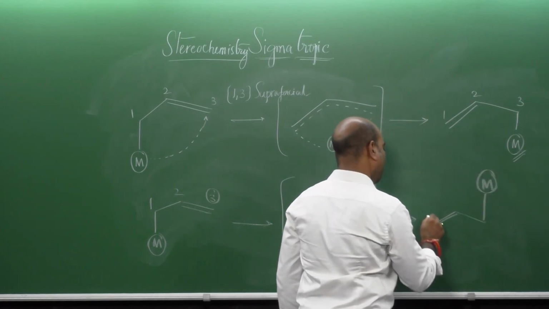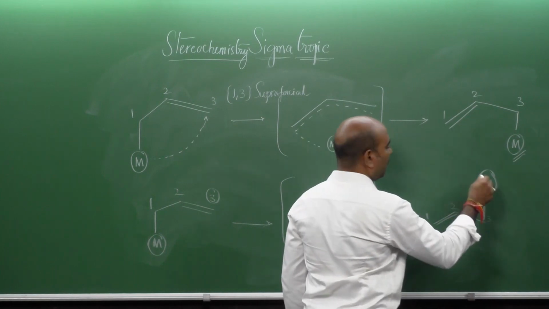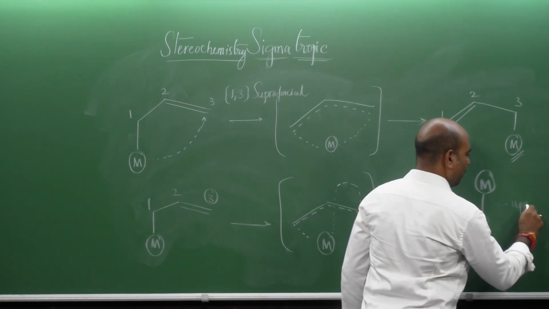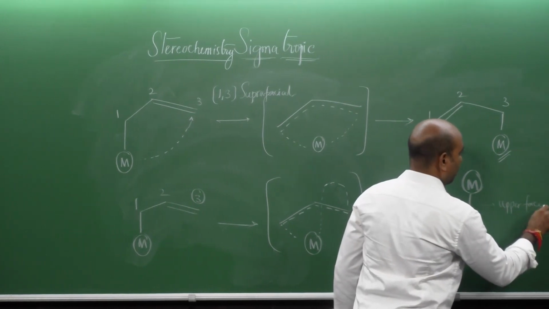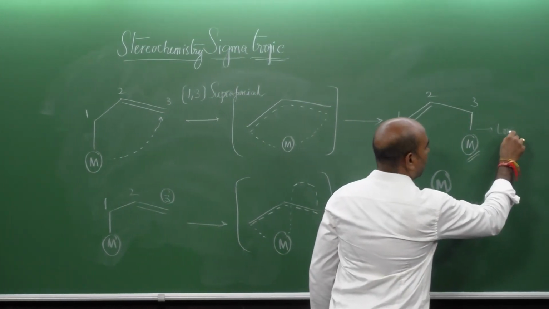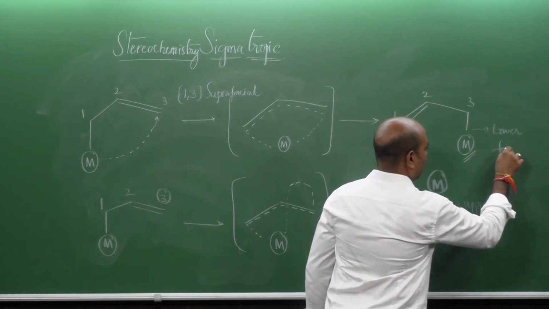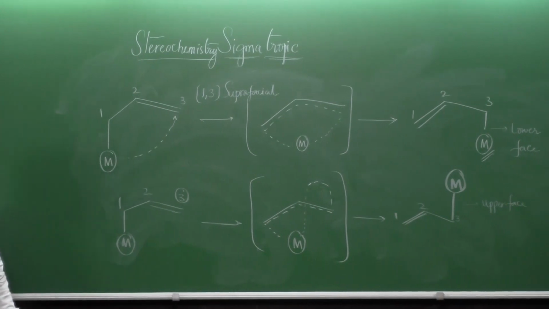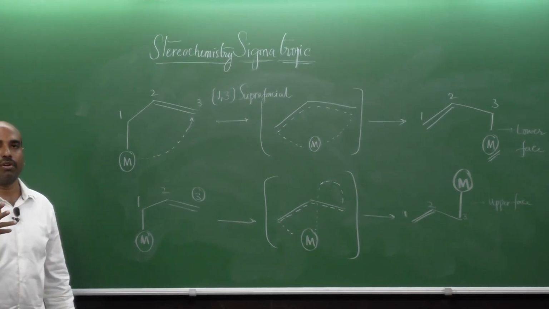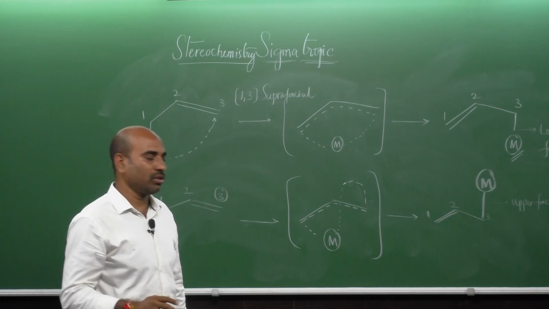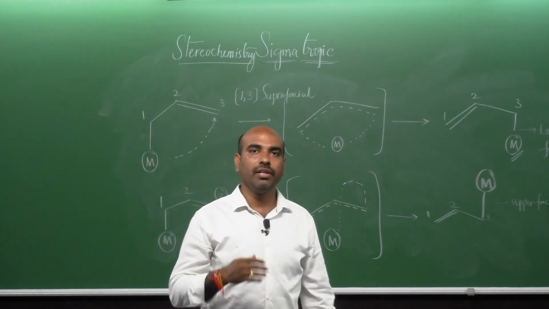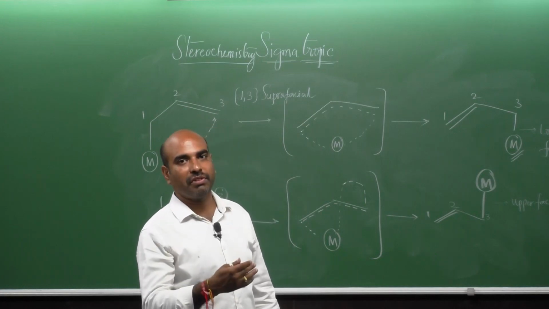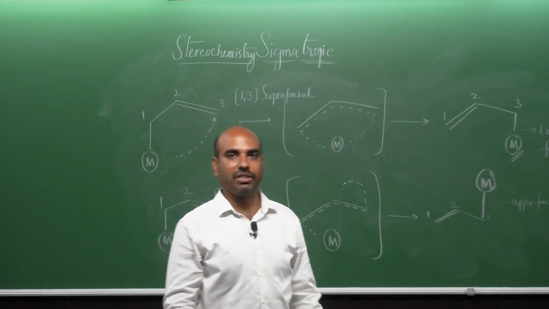So, the migrating group is on the upper face now, whereas it was on the lower face, similar to that of the reactant, right. So, these are the two different types of approaches or stereochemistry you can see during the migration of the sigma bond. One is suprafacial mode and the other is the antarafacial mode.